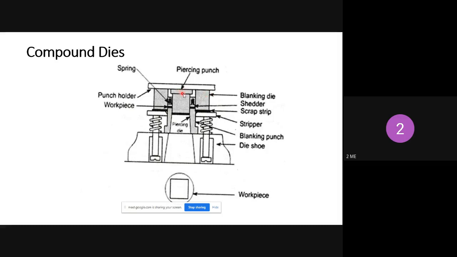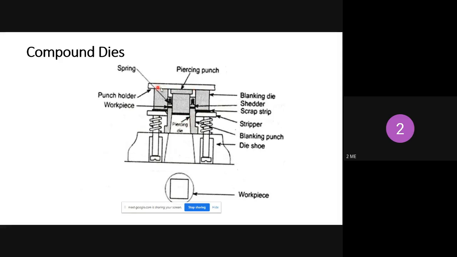So this piercing punch and blanking die, along with the stripper, are moving in the downward direction. This is stationary. Okay, the piercing die is stationary.